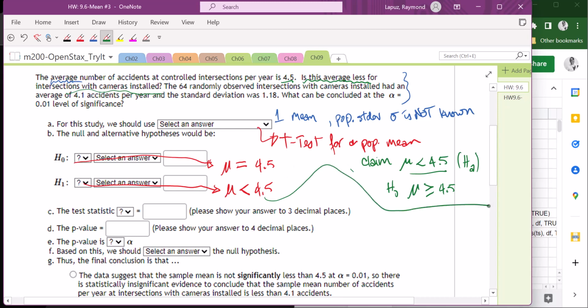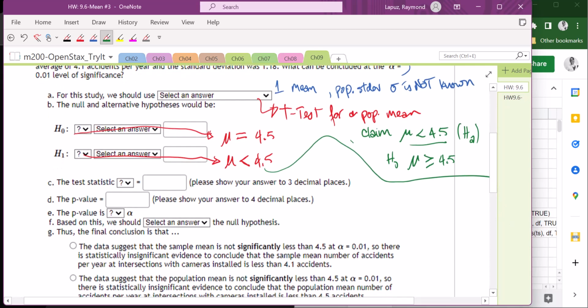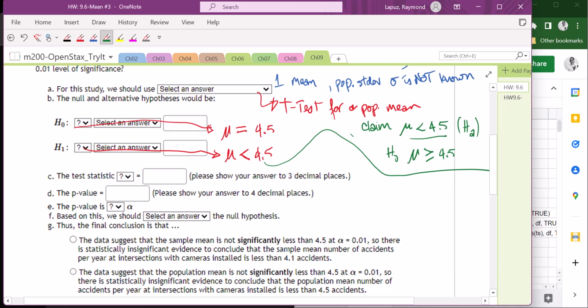So we can move on to the next question and finding the test statistic. Since this is going to be a t-test statistic, we will use the variable t, and our t is going to be x bar minus mu divided by, and remember the standard deviation for your t distribution is going to be s divided by square root of n.